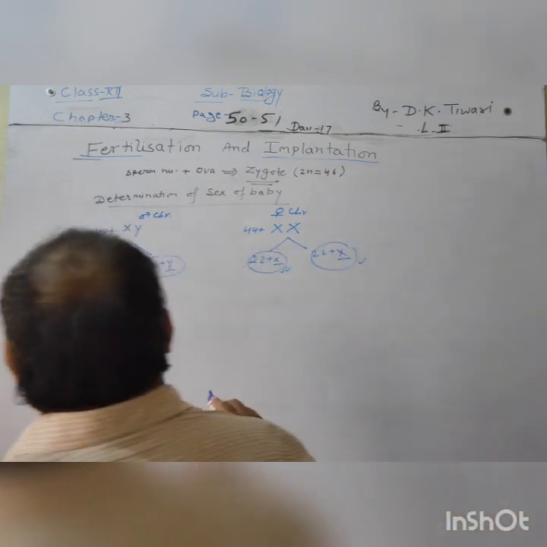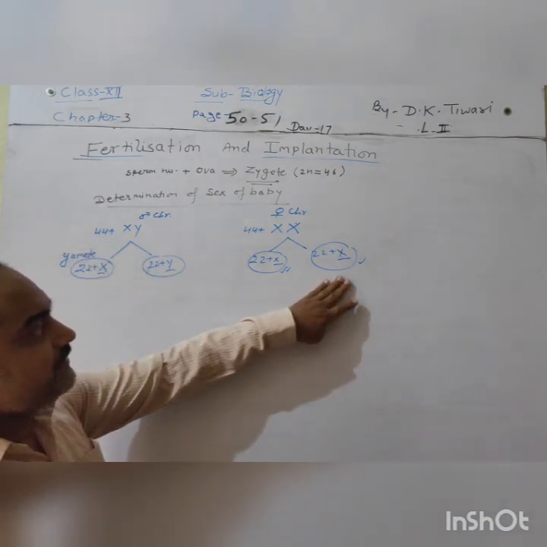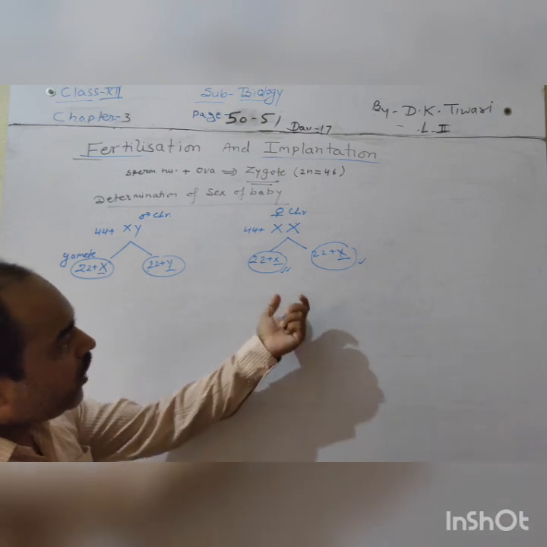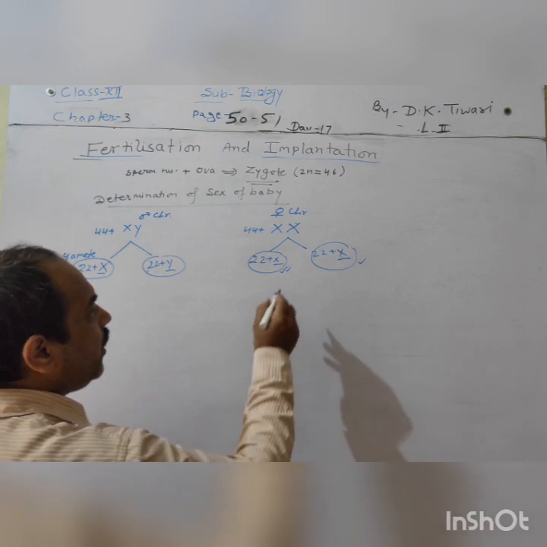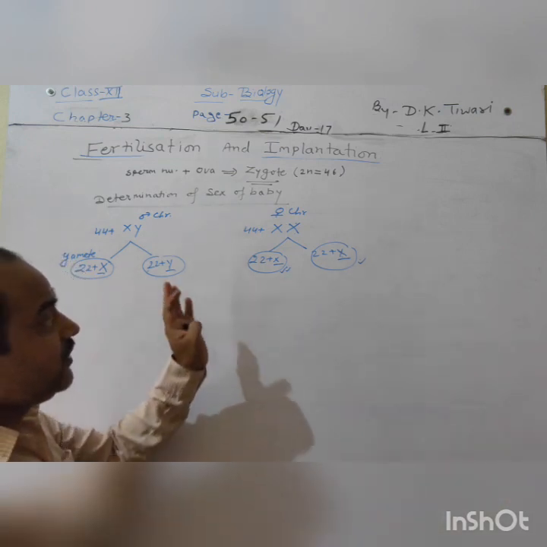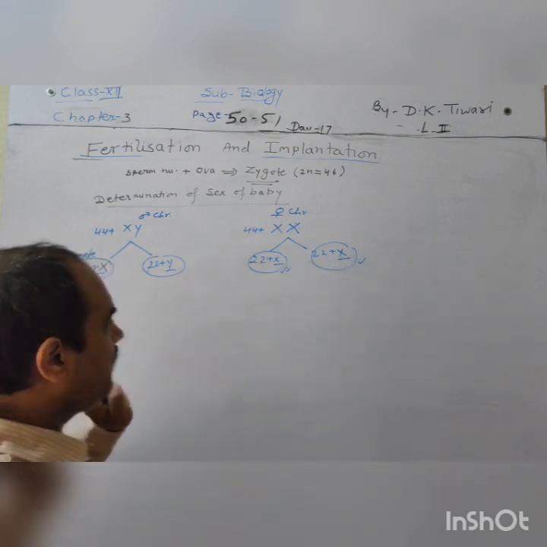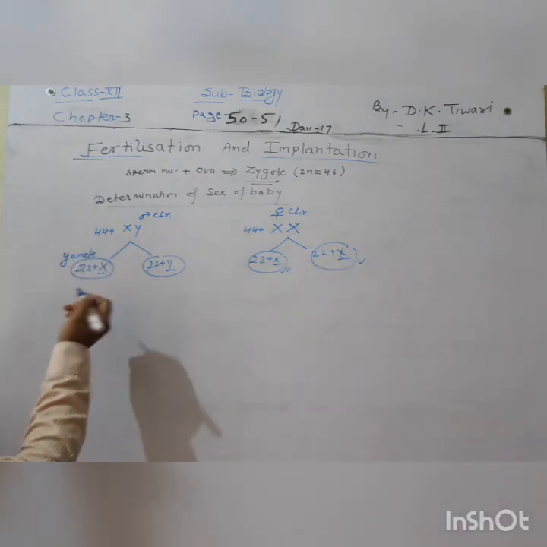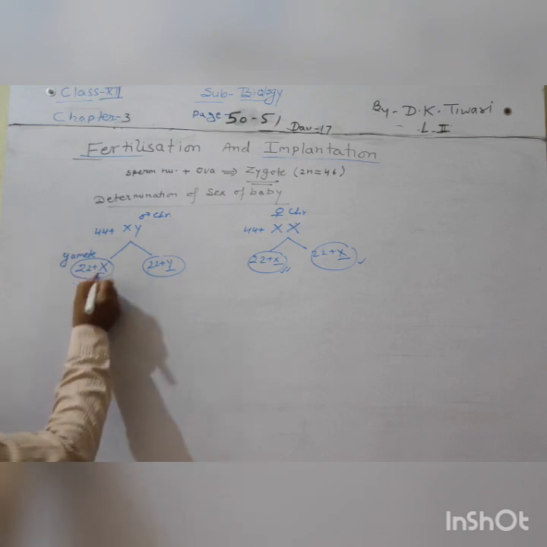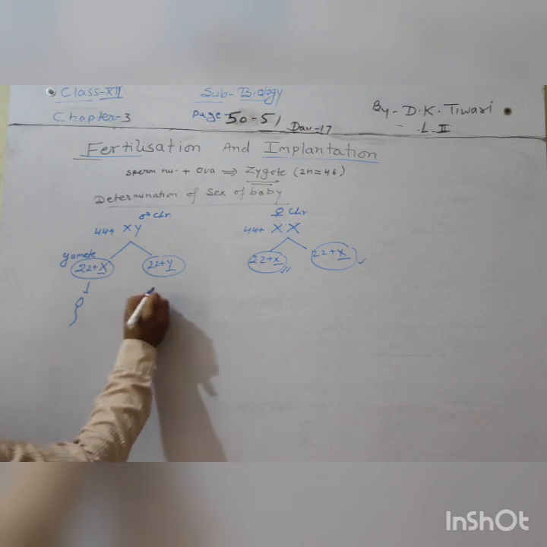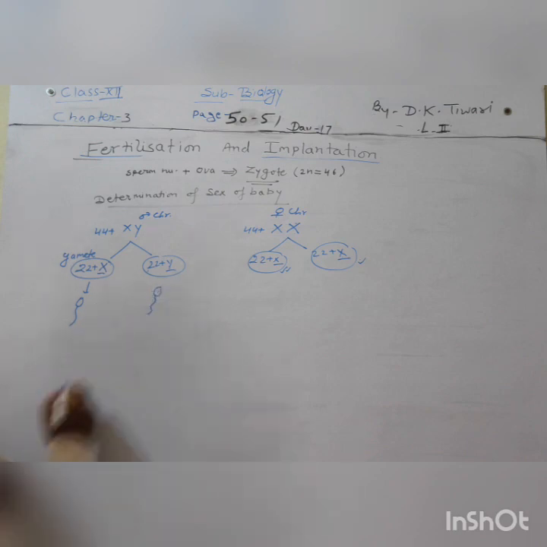So in case of female, homogametic conditions are there. Always the same types of gametes are made here, having the constituent 22 plus X. But in case of male, it is different. The sperm will either have 22 plus X condition or it may have 22 plus Y condition.